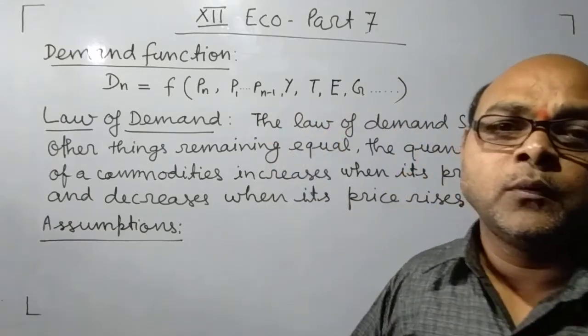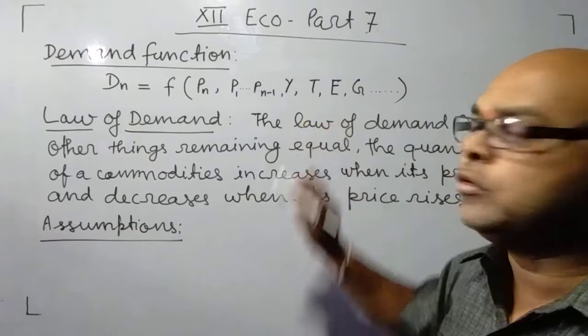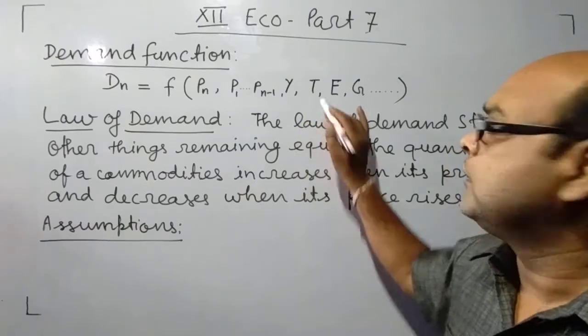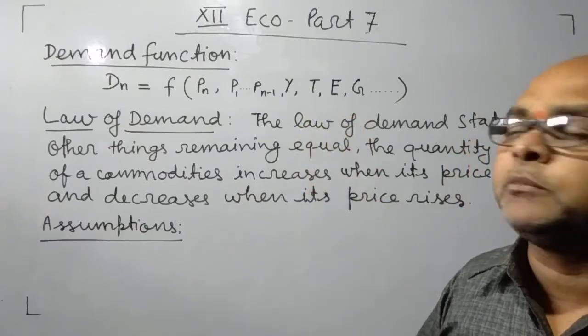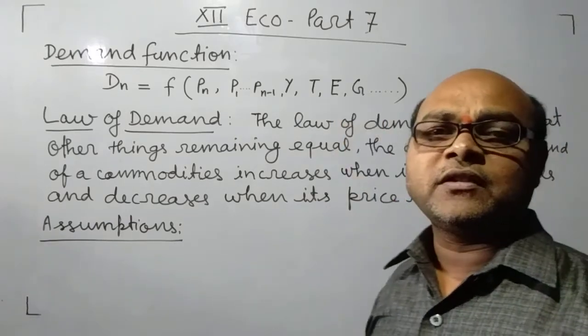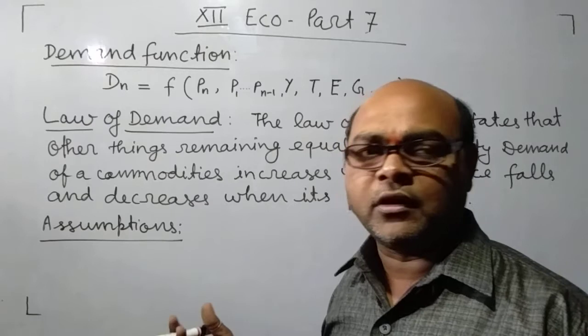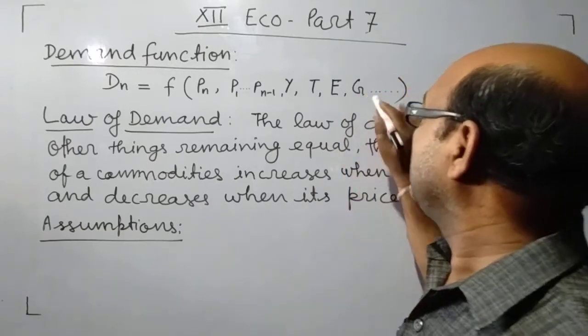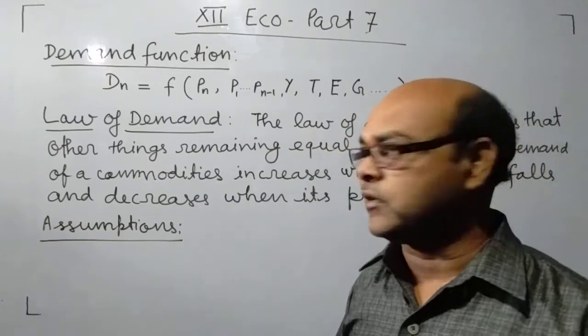Y, income of the consumer. T, taste and preference of the consumer. E, price expectation for the future. And G, government policy.